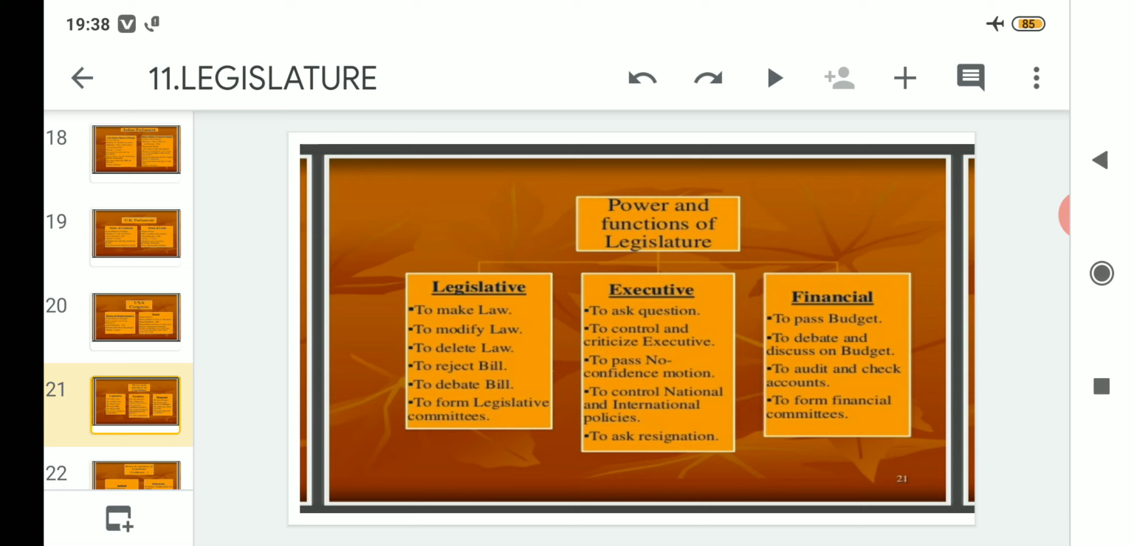After that, to control national and international policies. So apart from the other three powers and functions, they can also control national and international policies. They have the power to control both these policies, which may be related to international matters as well as national ones.